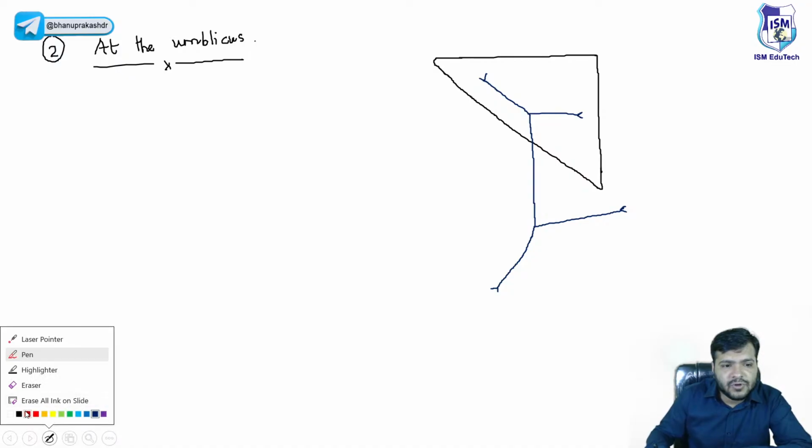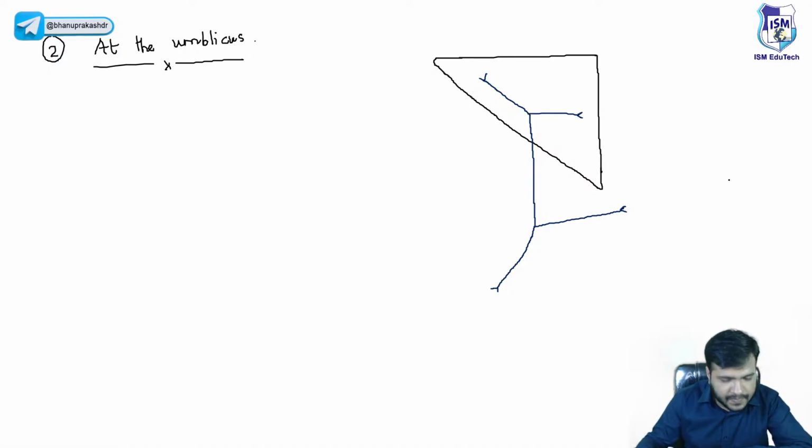Again, I will label it for you so that it is clear. So this is the splenic vein.